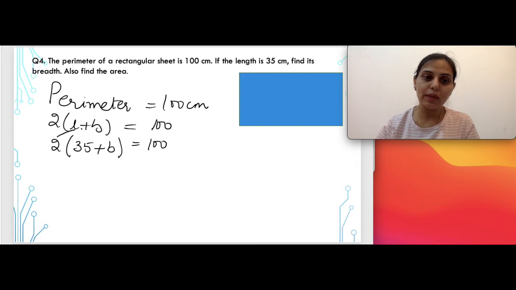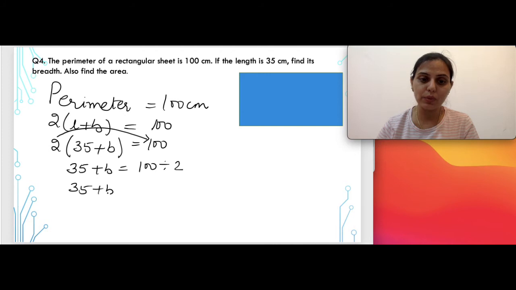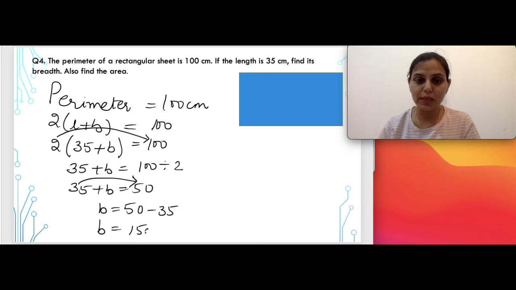Now in the next step we can take 2 to the other side. From multiplication it will change to division. So 35 plus B is equal to 100 divided by 2, or we get 35 plus B is equal to 50. In the next step we can take 35 to the other side. From plus it will change to minus. So 50 minus 35, or the value of breadth will be equal to 15 centimeters.